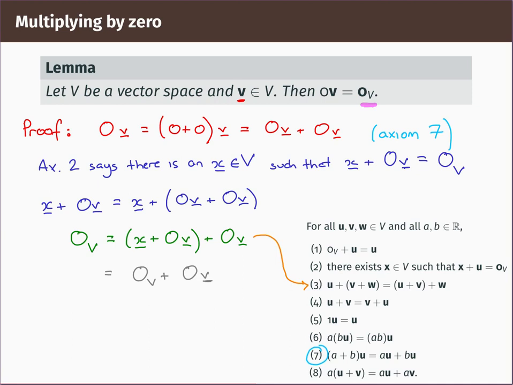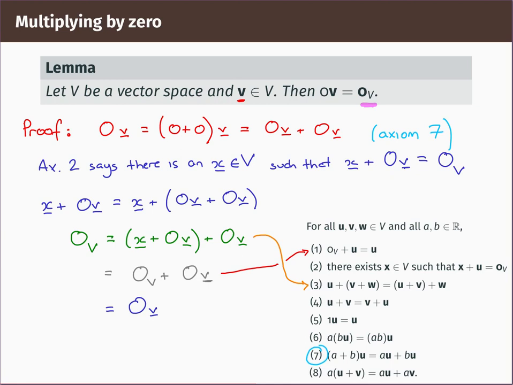Okay, but now look at Axiom 1. Axiom 1 tells you that when you add the 0 vector on the left, you don't change the thing you added it to. So what we have now, finally, is just 0 times v. So we proved what we wanted to prove. The scalar multiple 0 times our vector v is equal to the 0 vector in our vector space.